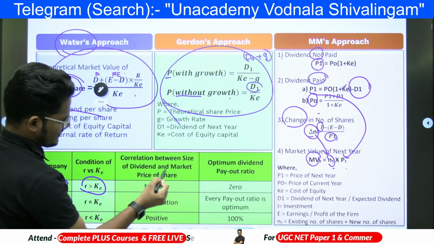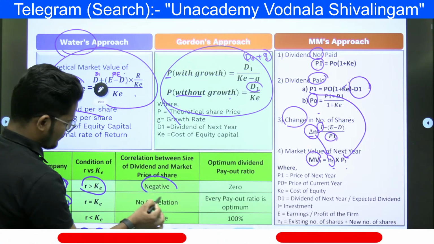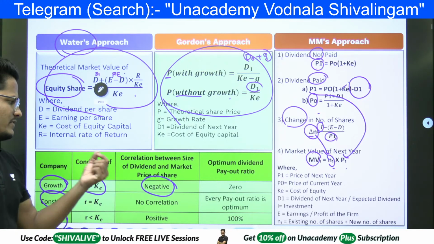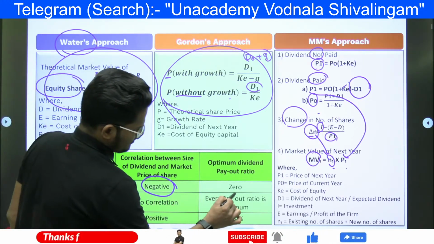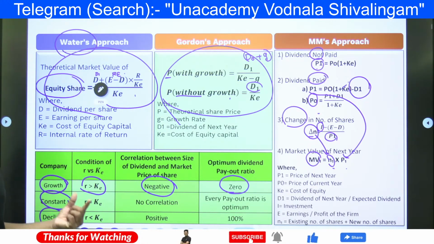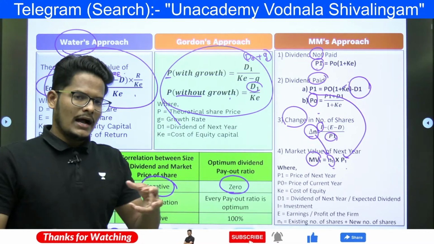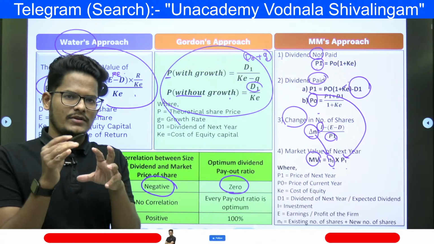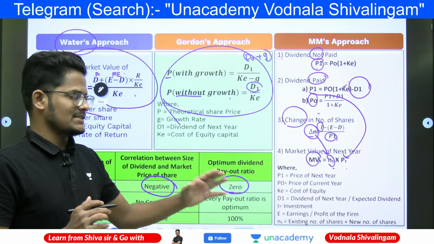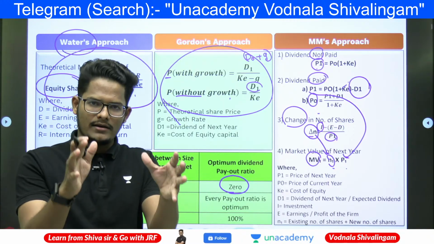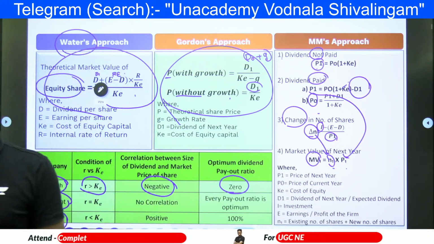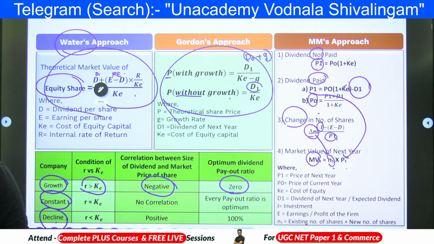The correlation between the size of dividend and market price is negative. Because the return is more than the cost, dividend and market price will be negatively related here. The optimum dividend payout ratio will be 0. In case of a growth firm, where the returns are more than the cost, there will be an inverse relationship between the dividend as well as the market price of the company. In such cases, keep the entire earnings with you only, do not declare anything as dividend. Right?